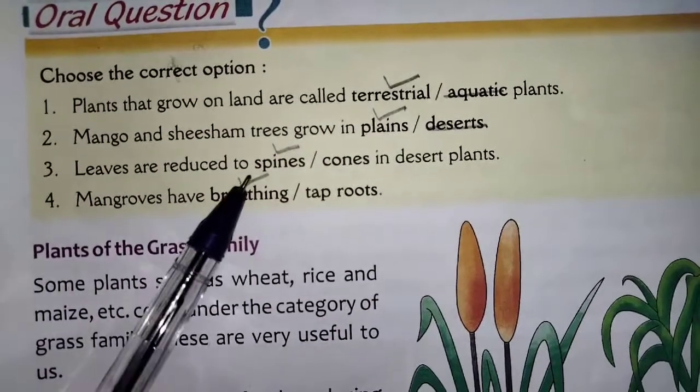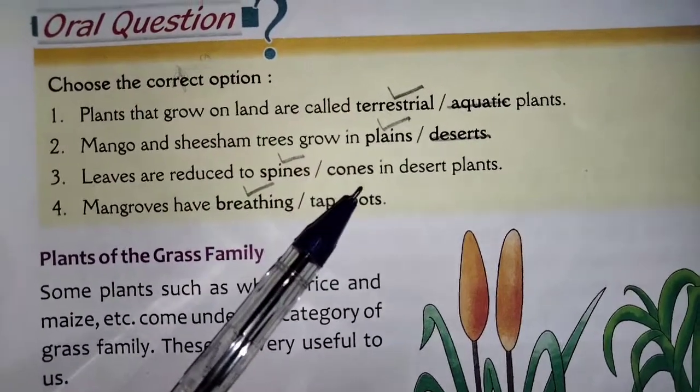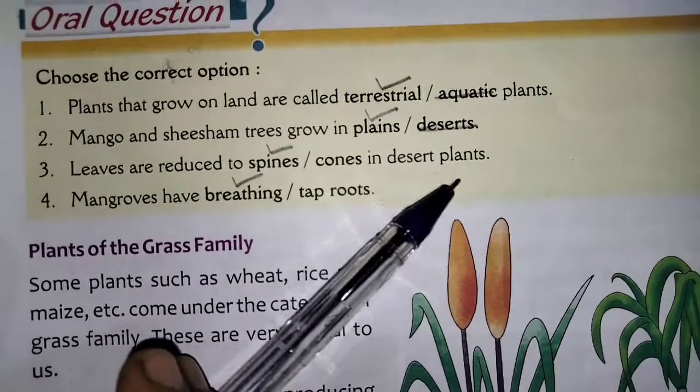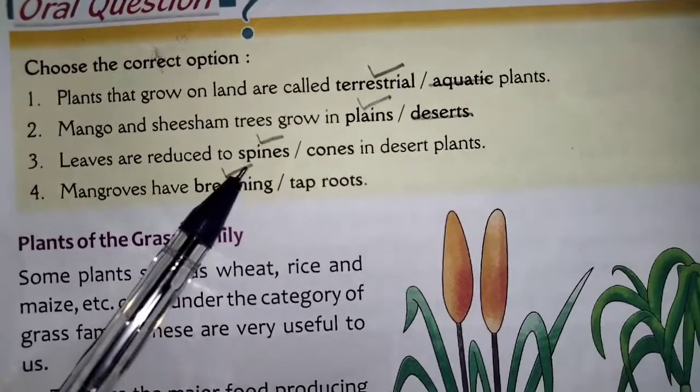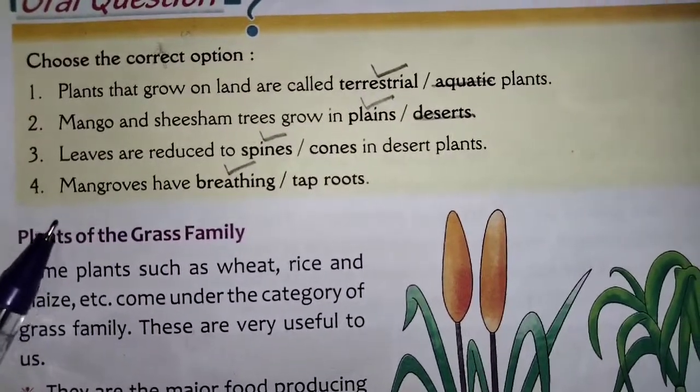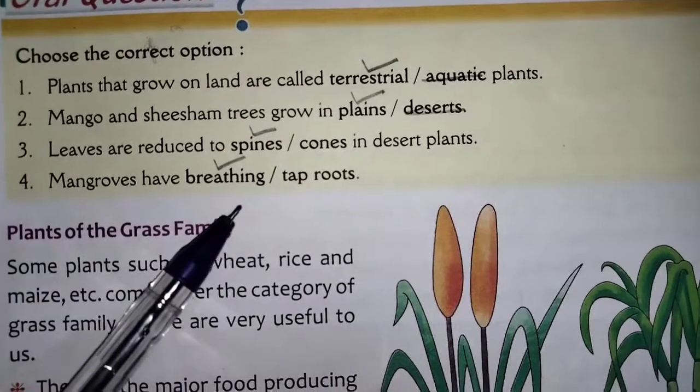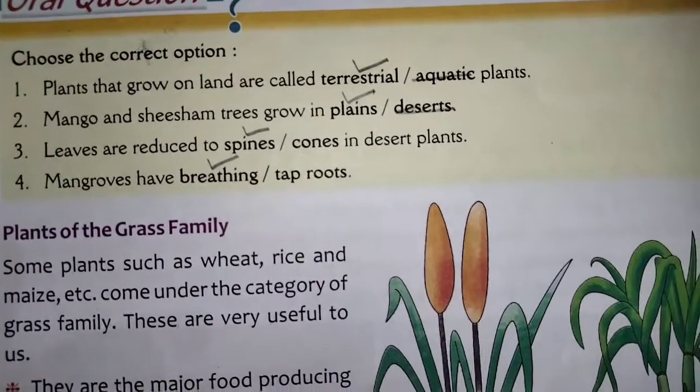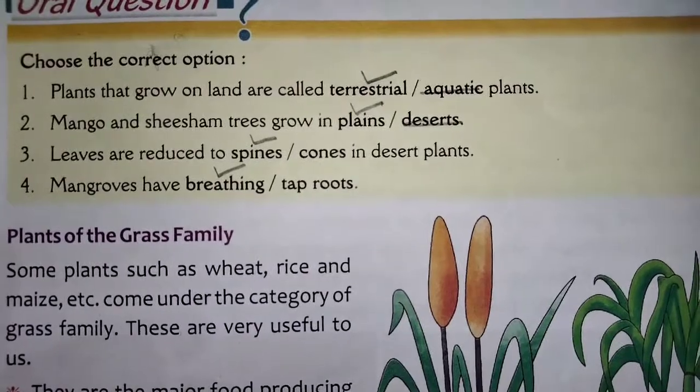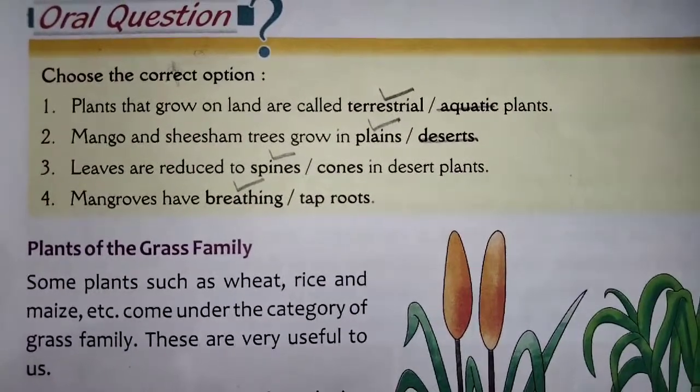Leaves are reduced to spines. Cones in the desert plants are known as spines. Fourth one, mangroves have breathing roots. They don't have a tap root. They have breathing roots.